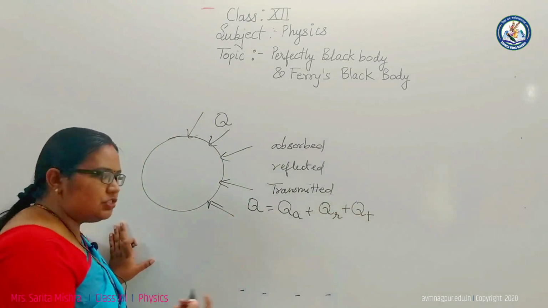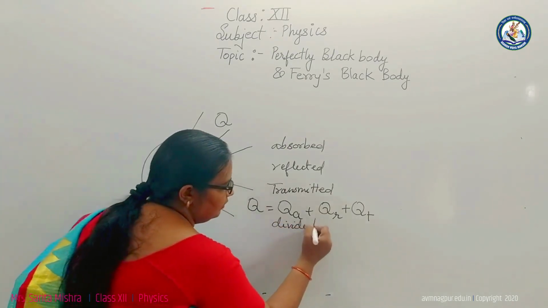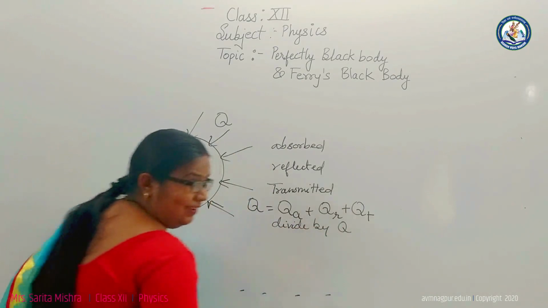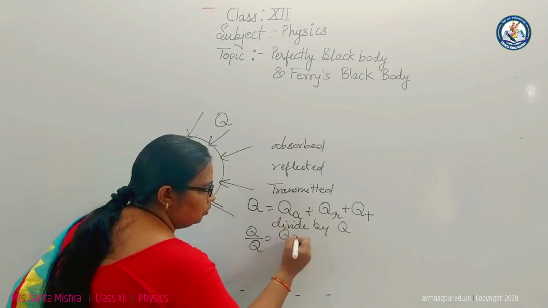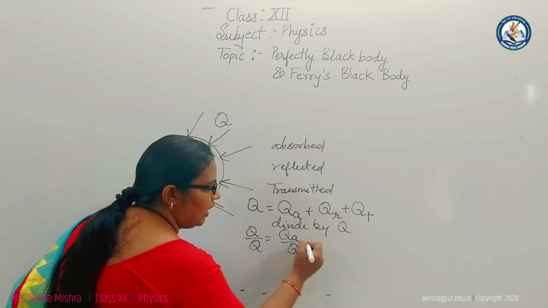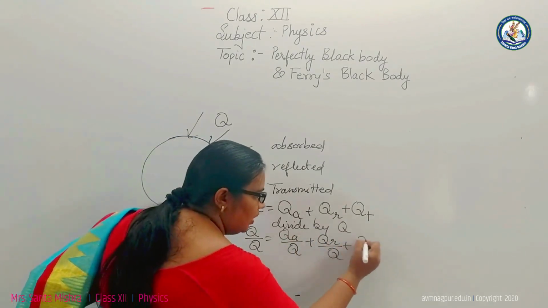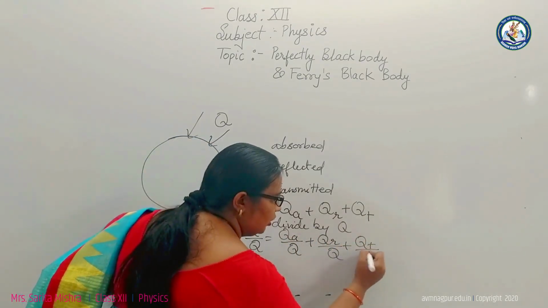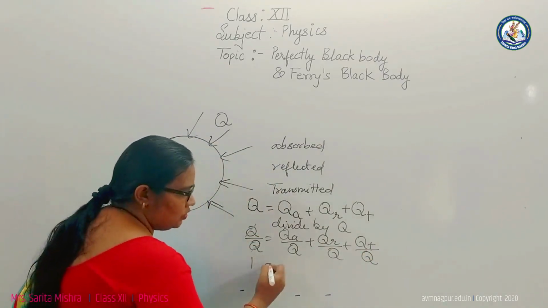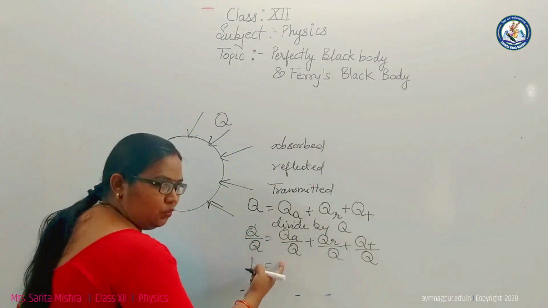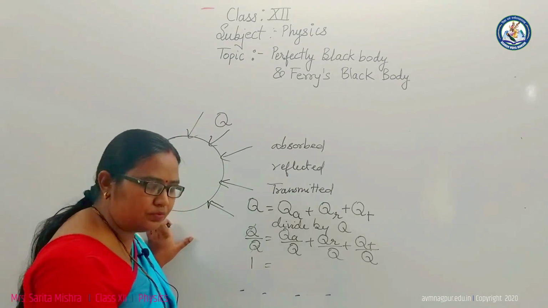If we divide this equation by Q, we get Q by Q equals QA by Q plus QR by Q plus QT by Q. Q gets cancelled on the left, we get 1. The ratio QA upon Q is known as the coefficient of absorption.